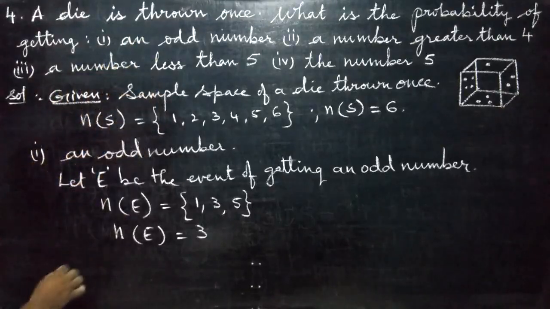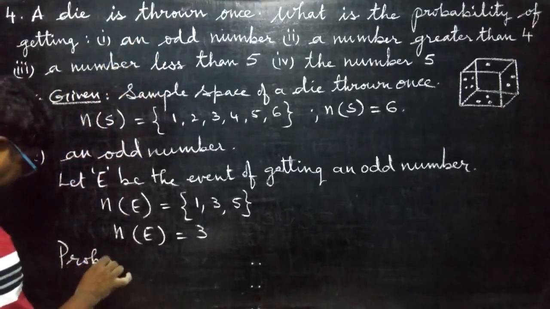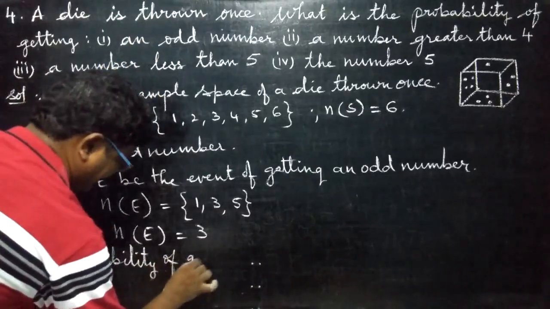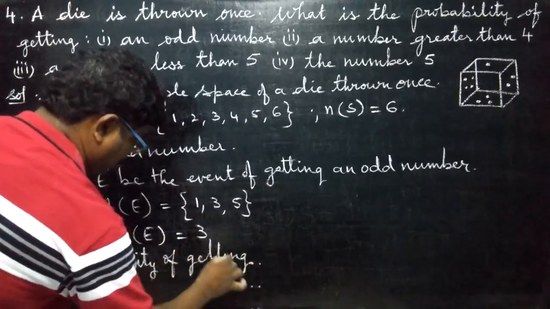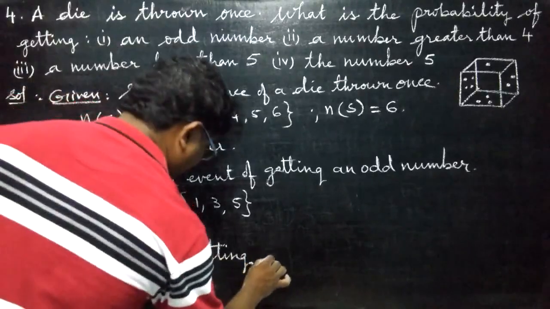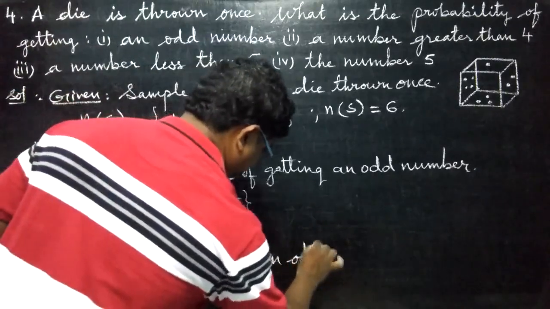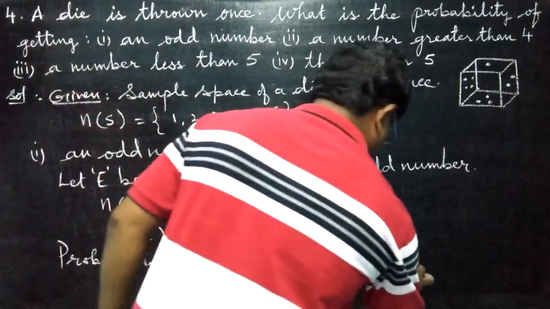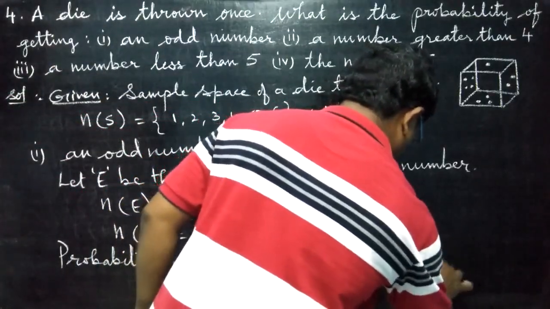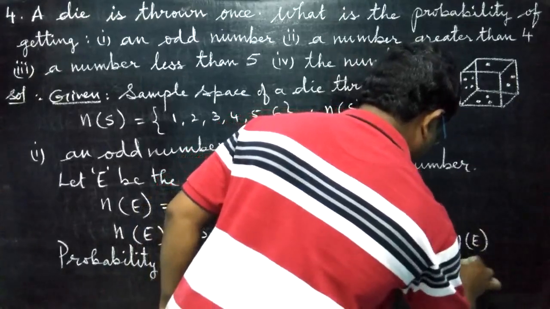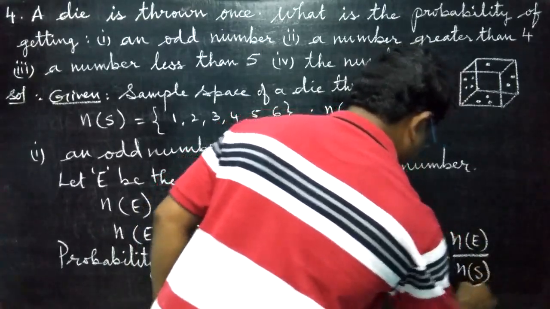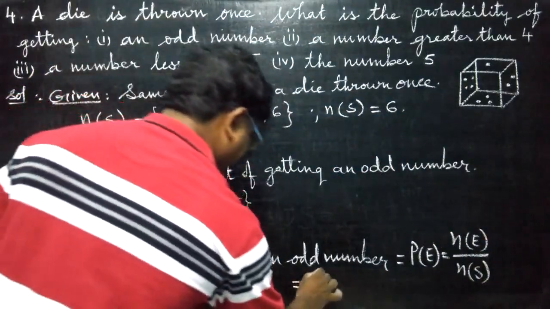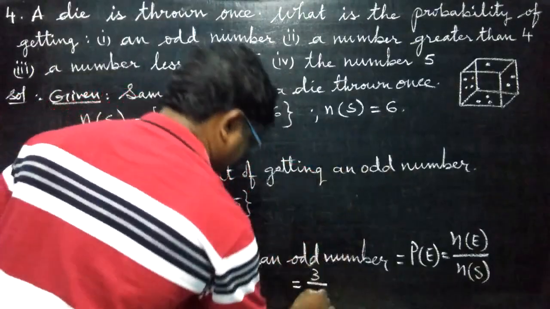Now they are asking to find the probability of getting an odd number, which we represent as P of E. P of E is equal to N of E by N of S. N of E is 3, by N of S, 6.